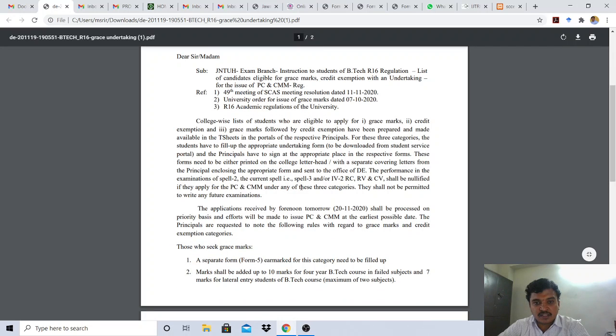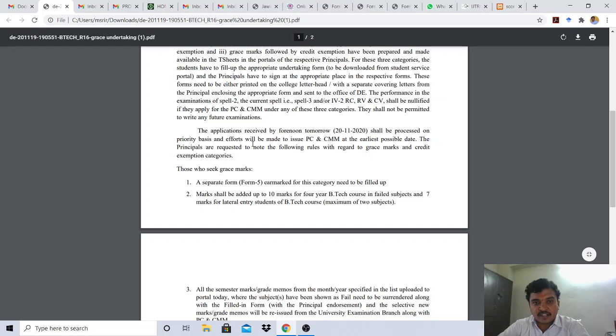You can see here, it is provided that from forenoon tomorrow, that is the 20th onwards, if you fill the forms and submit them in our examination branch, they will start processing, and immediately they will issue the provisional certificate as well as the consolidated marks memo.